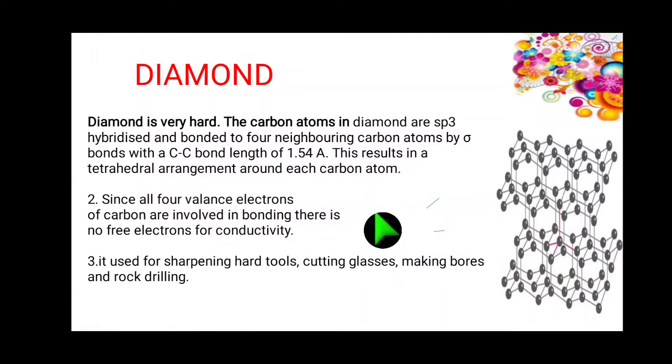There is a major difference between diamond and graphite. Diamond is used for sharpening hard tools, cutting glass, making boards, and rock drilling, because diamond is very hard.